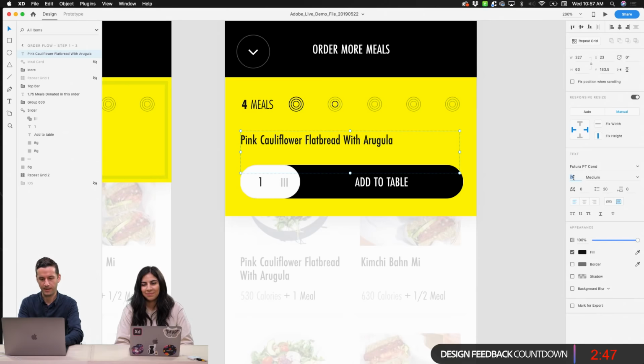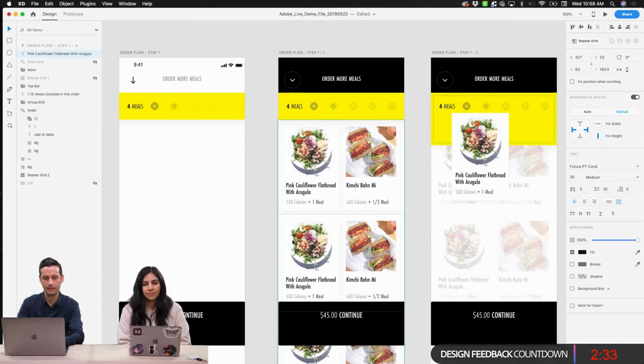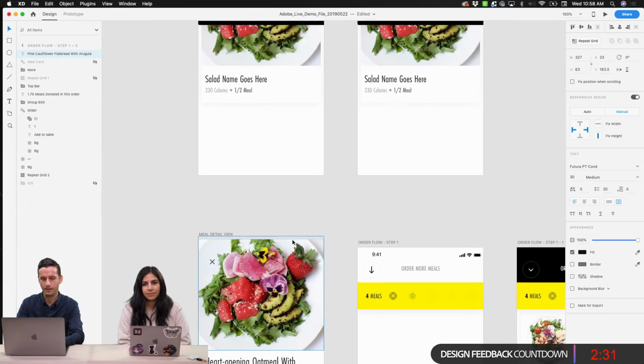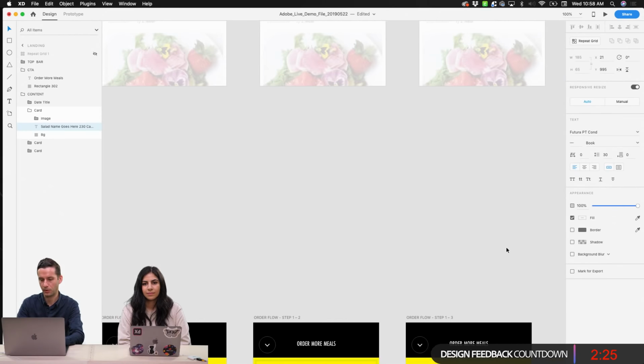Can't wait. All right, so here I'm just going to solve a few hierarchy issues that we have happening. There's a lot of small text here. Really, as important as this component is, this title here is important as well. So I'm going to boost that up so that we match the size that we have, not on our detailed view, but probably on our cards here. And I don't remember what size that is. That is size 30 and the book weight.